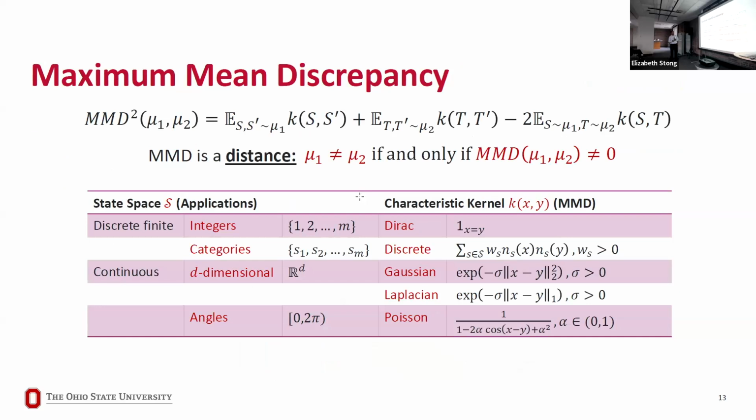So the way maximum mean discrepancy is defined is you define a kernel function over the state space. There are many different types of kernel functions used in the literature, and they can be used for various different variables. For instance, if you have integers, you can have a specific kernel function. If you have categorical data, you can have a different kernel function. And if you have d-dimensional objects or angles, you can have different kernel functions. So various kernel functions are already known. And this is a valid distance. If two distributions are the same, MMD is going to be 0. If the two distributions are different, MMD is going to be different.